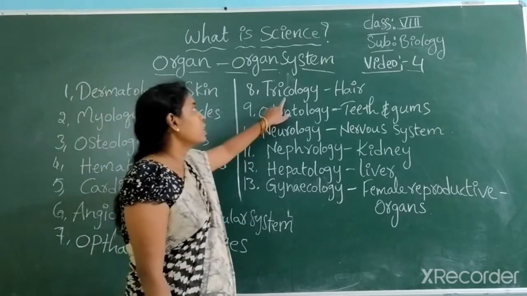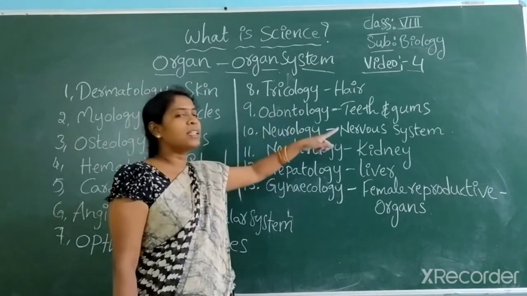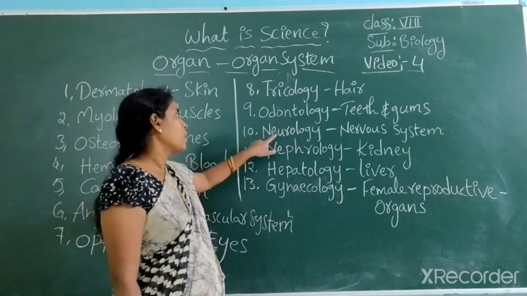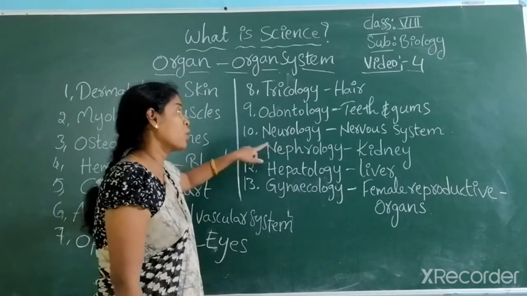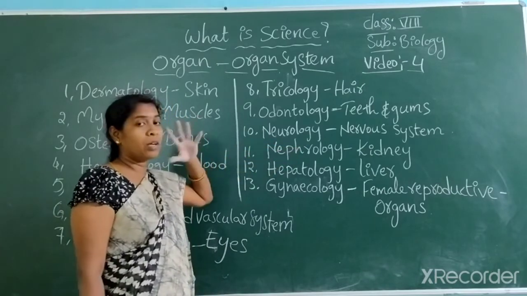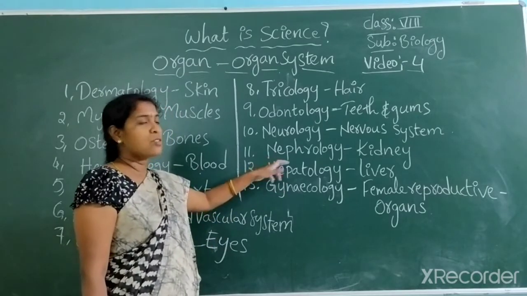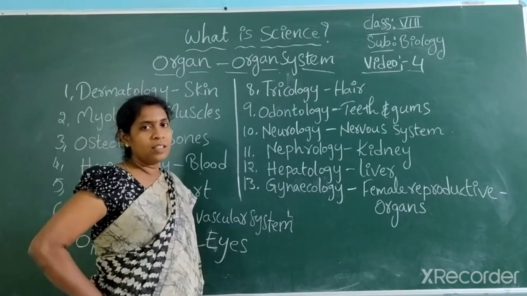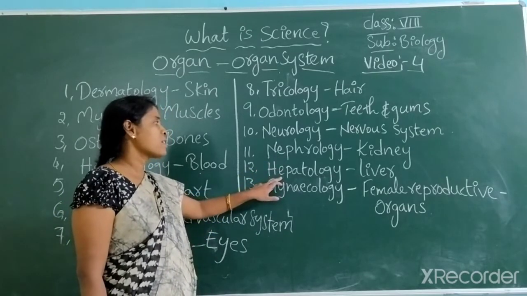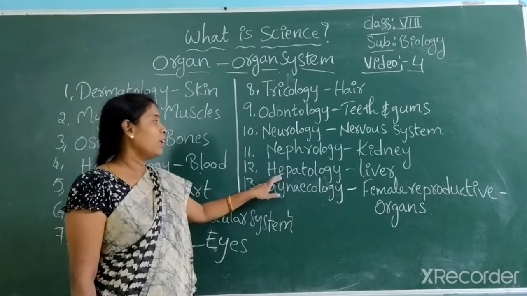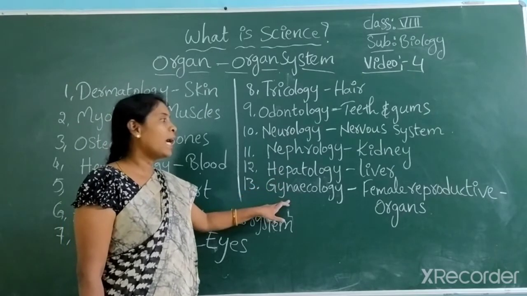And next, trichology, the study of hair. Next, odontology, the study of teeth and gums. Where do we go? To the dentist. And neurology, the study of the nervous system. To the neurologist we go to check up and know whether our nervous system, brain and nerves are working well or not. Next, nephrology, the study of kidney, how the kidney is functioning. We can study that in nephrology. Next, hepatology is nothing but liver. Hepat means liver. The study of liver is hepatology. And gynecology.